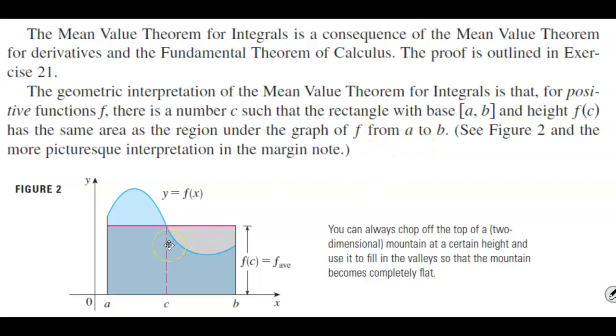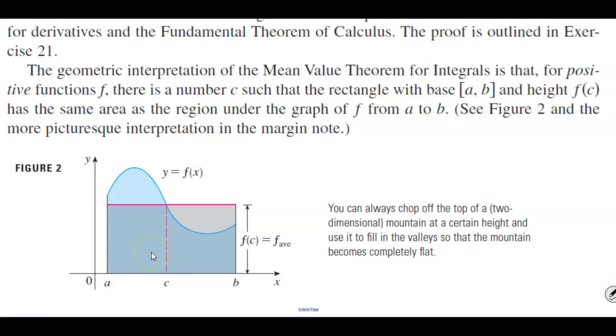Now, if we look at figure 2, you can see that there's more of an interpretation. So if you take a look here, you have this integral here. We go from a to b, right? It forms this rectangle, and then you have this height, which is f of c, which is equal to f, the average of that function. And you can see here that the height is the value that's in between a and b, which is c.